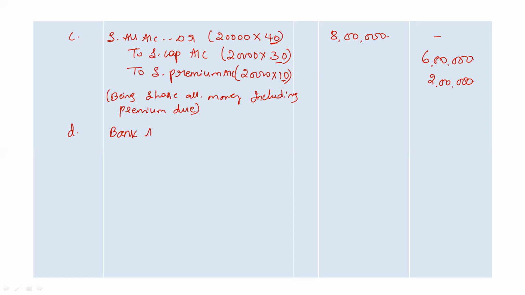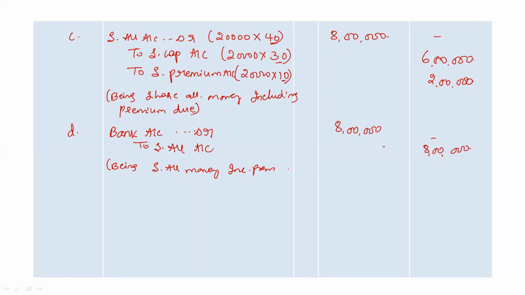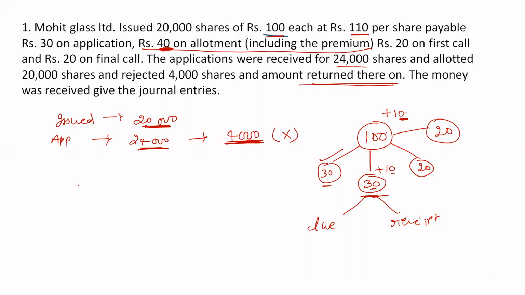Now into my bank account, I'm receiving money for allotment. So bank account debit to share allotment account. In total, company is receiving 8 lakh rupees during allotment. Right, narration being share allotment money including premium receipt. So next process is the first call process.